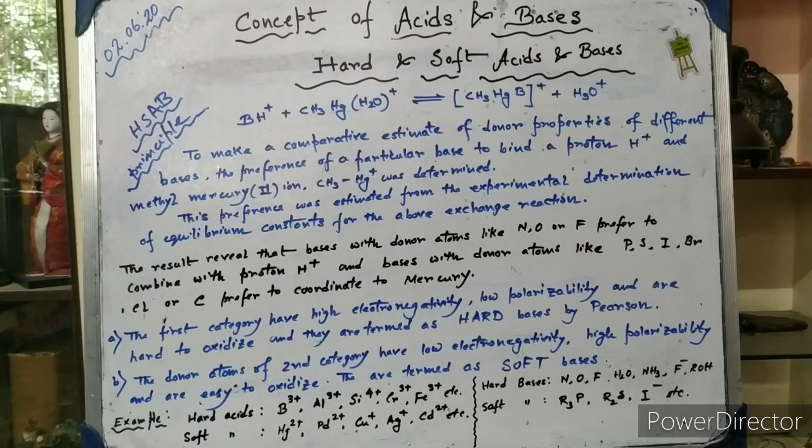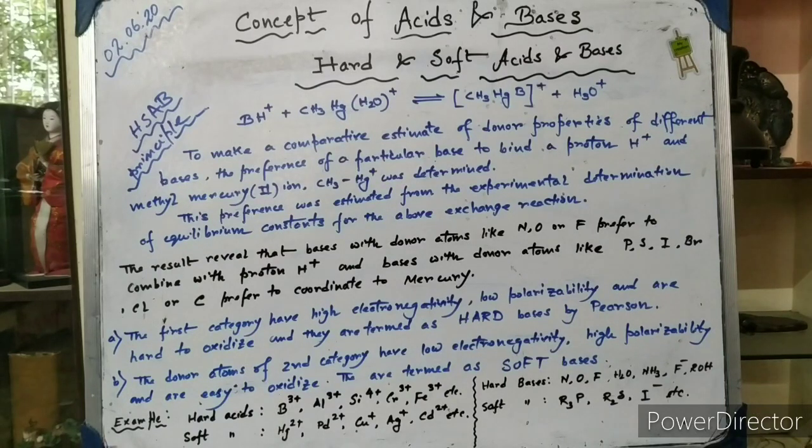So whether a particular entity can exist as an individual acid or base, that can be explained with the help of this concept. We have already seen that according to the Lewis concept, acids are the electron pair acceptors and bases are the electron pair donors. The relative strength of an acid and base could not be explained with the help of the Lewis concept. Now with the help of this particular concept, you can classify them according to their strength.